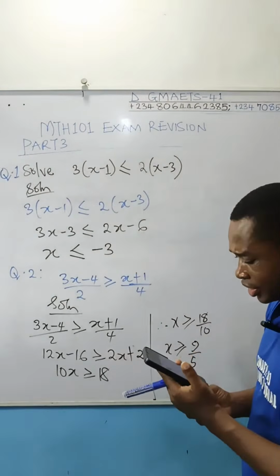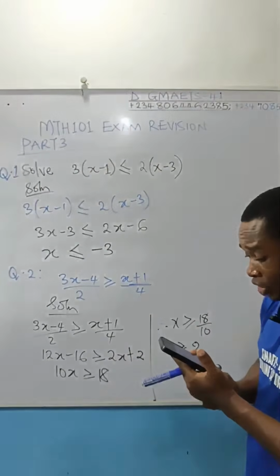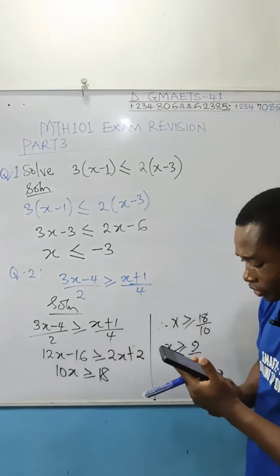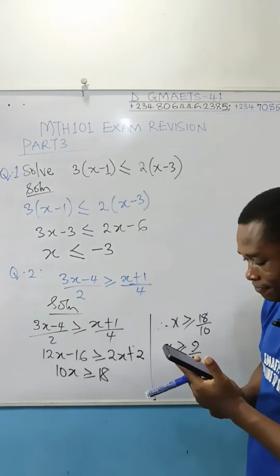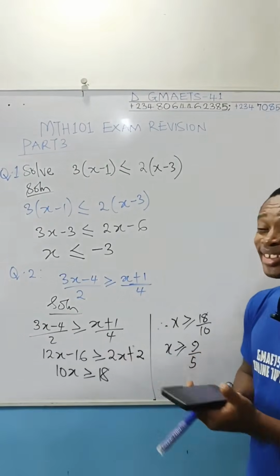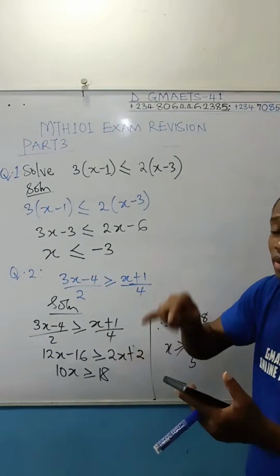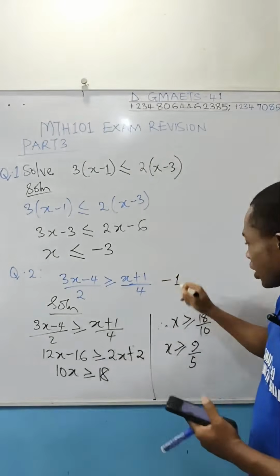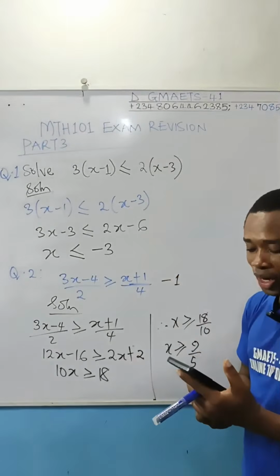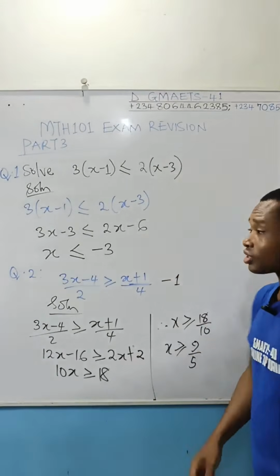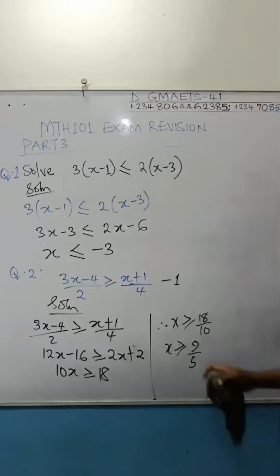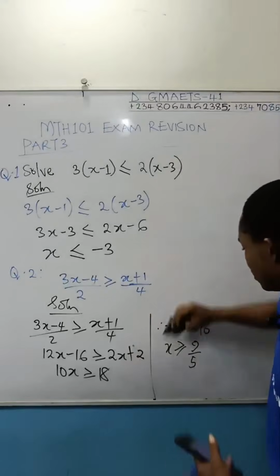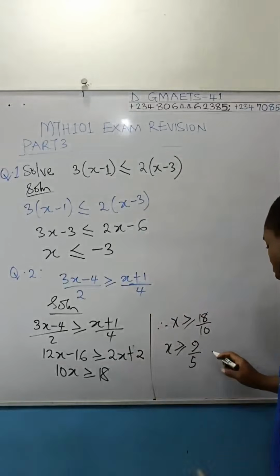I hope I didn't make any mistake here. Or did I? Seems like. So that's the question. But I guess the question I actually wrote out was wrong. We have minus 1 in that question. But it doesn't matter. Based on this one I've solved, this is the result. You can put this in mixed fraction.